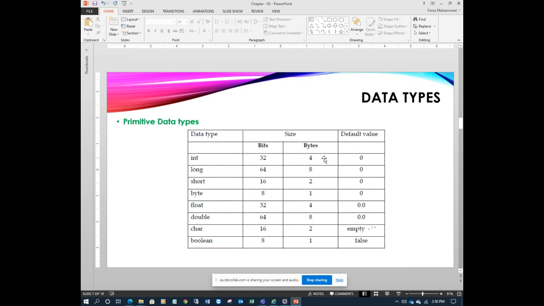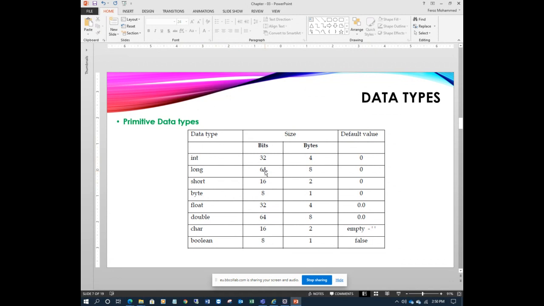8 bits equal to 1 byte. Okay. So what is the default value? If you don't give any value, what is the default value? 0. All int, long, short, byte come under the same category of integer. Int, long, short, byte, same category. The size is different.